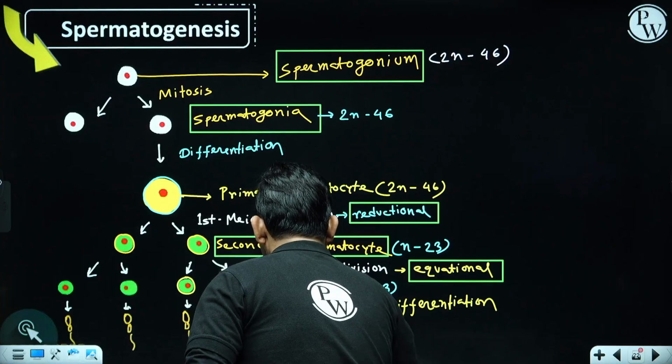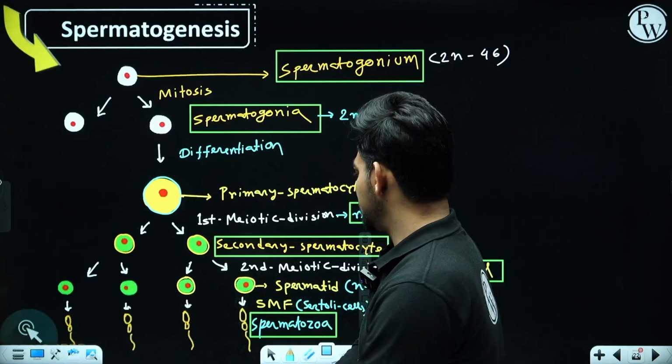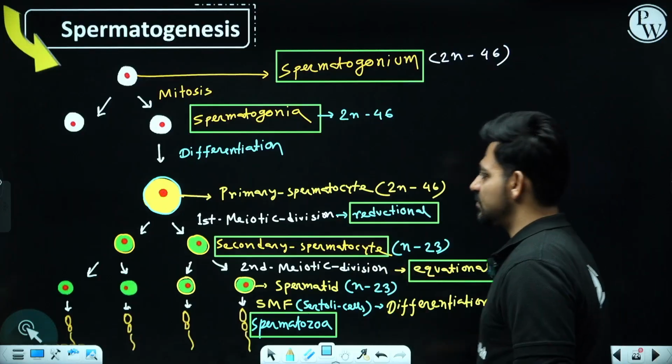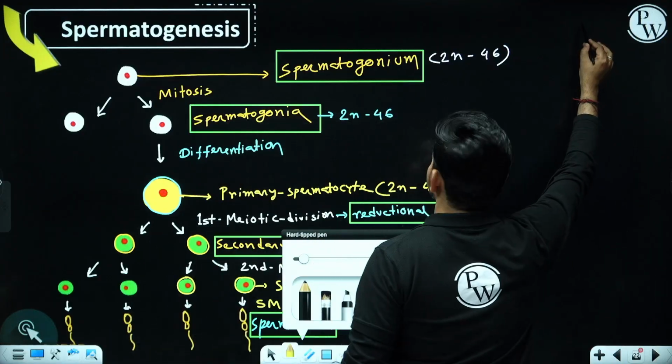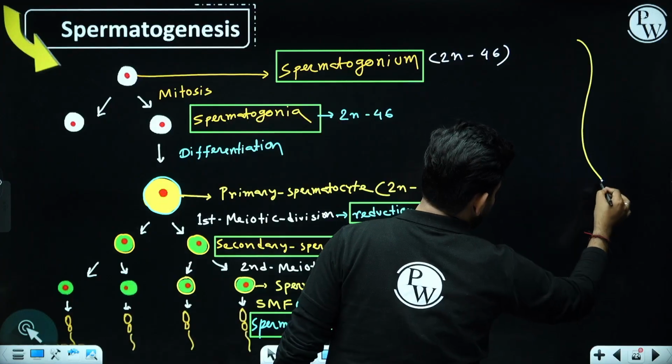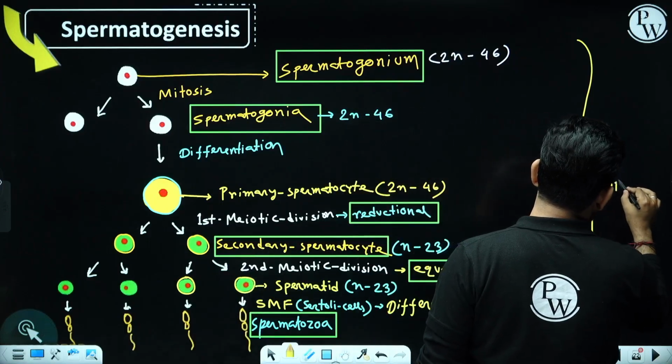They are regarded as mature male germ cells or sperms. So this was about the whole process of spermatogenesis, right? From spermatogonium to spermatozoa, the whole process is called spermatogenesis.